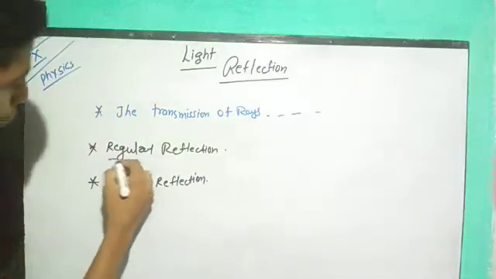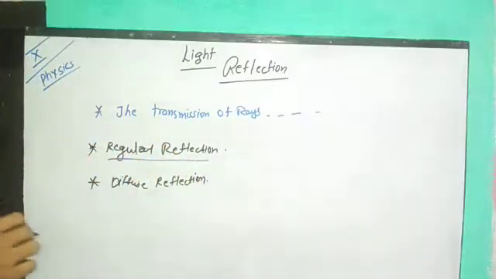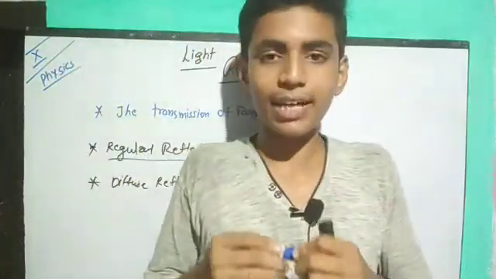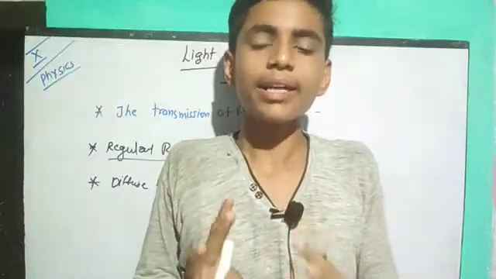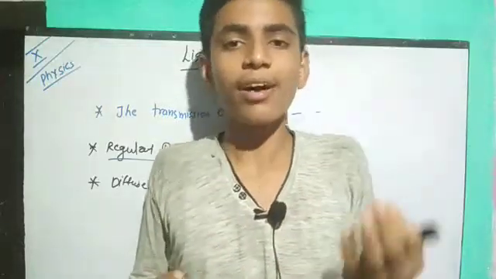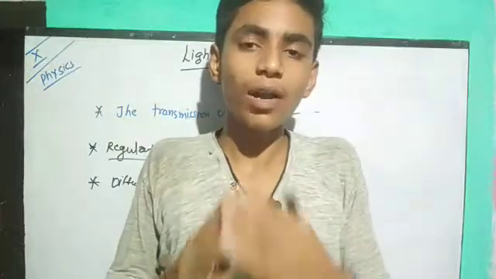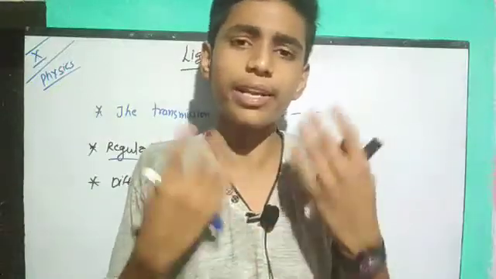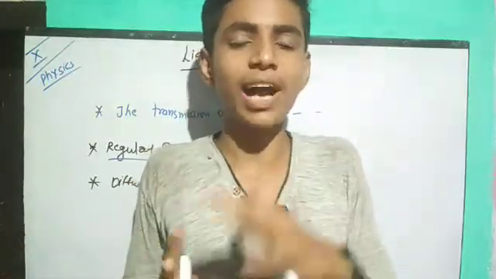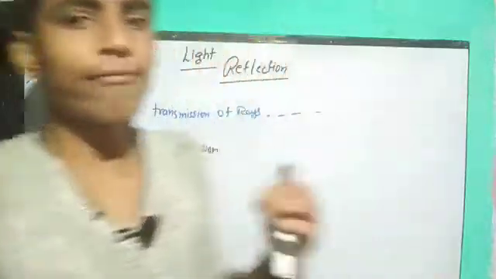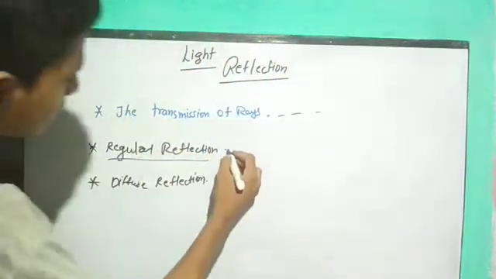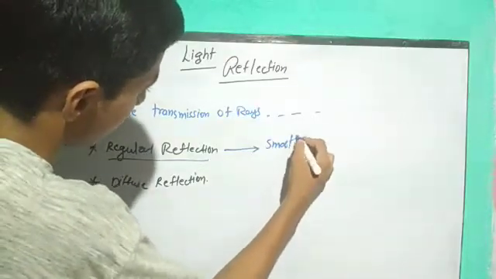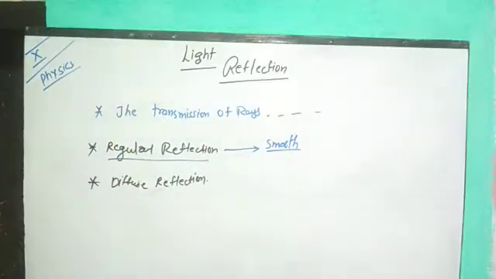First I told you regular reflection. Regular reflection means that whenever all the rays are reflected, it is known as regular reflection. And whenever only a few rays are reflected in one direction, while all the other rays move here, there, anywhere, but not in a proper sequence, those reflections are known as diffuse reflection. So actually regular reflection happens through smooth surfaces, as with the plane mirrors we use in most cases.